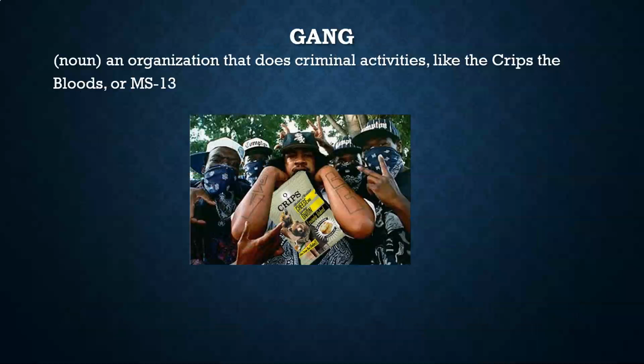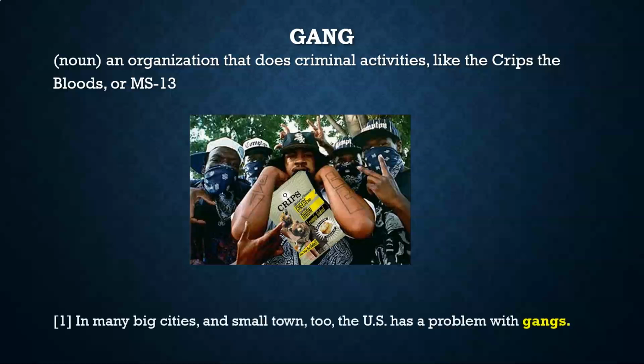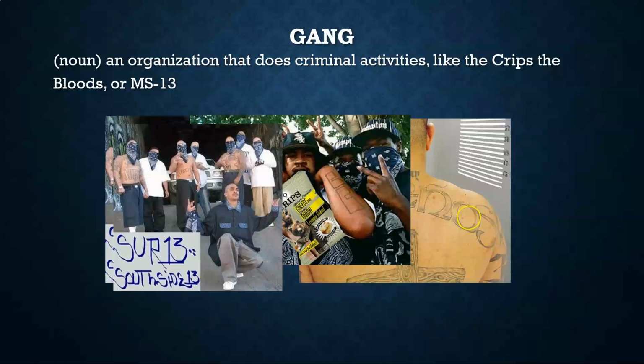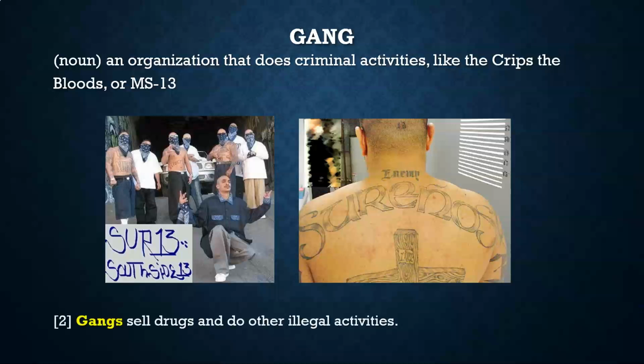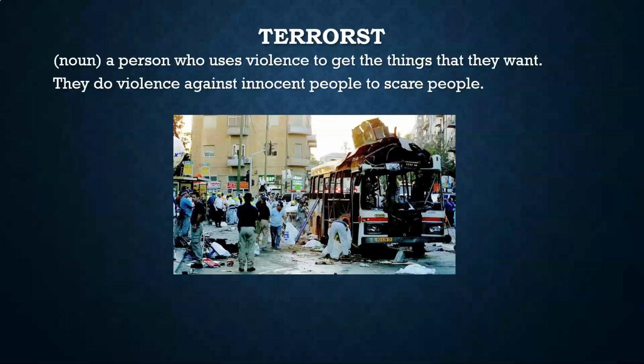Moving on, the next word is gang. This is an organization that does criminal activities like the Crips, the Bloods, or MS-13. In many big cities and small towns too, the U.S. has a problem with gangs. These are pictures of a different gang here. Gangs sell drugs and they do other illegal activities. So obviously this is a problem.